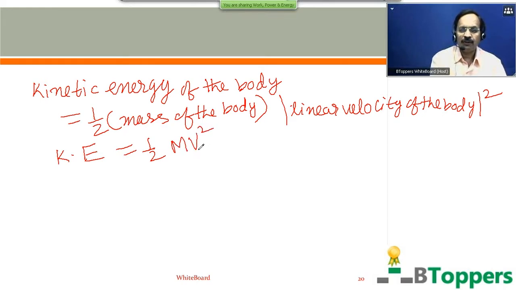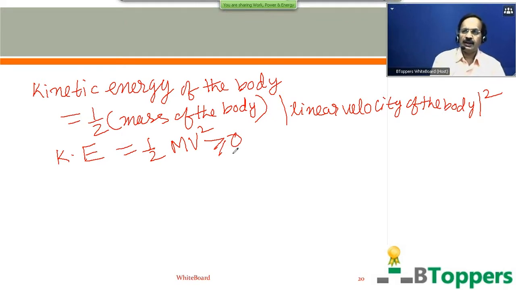M is the mass of the body, V is the magnitude of linear velocity of the body. So kinetic energy of the body can never be a negative quantity. It is always greater than or equal to 0. When the body is at rest, velocity is 0, then kinetic energy is 0. If the body is in motion, then kinetic energy is greater than 0. Mathematically, in some examples we may give a negative sign for velocity, but the square of the magnitude of velocity cannot be negative, and mass m is always positive. So kinetic energy of a body is always a positive quantity.